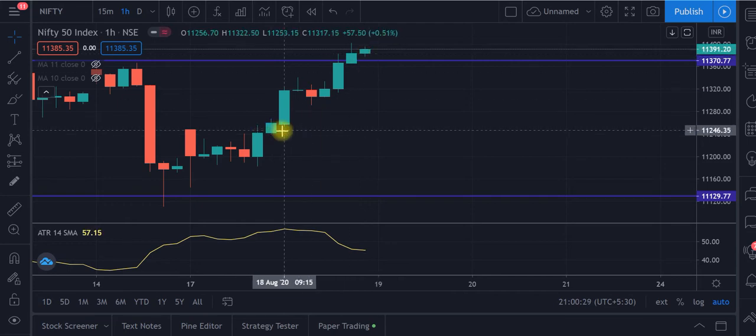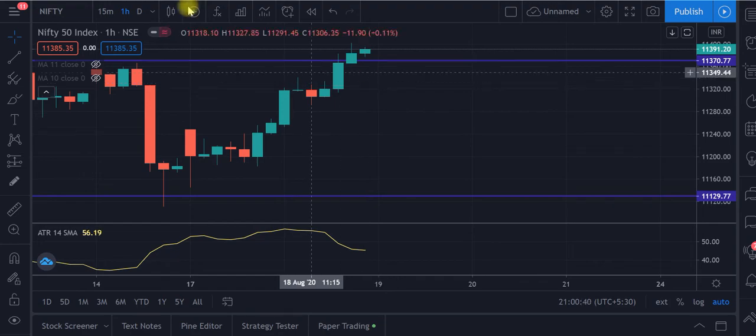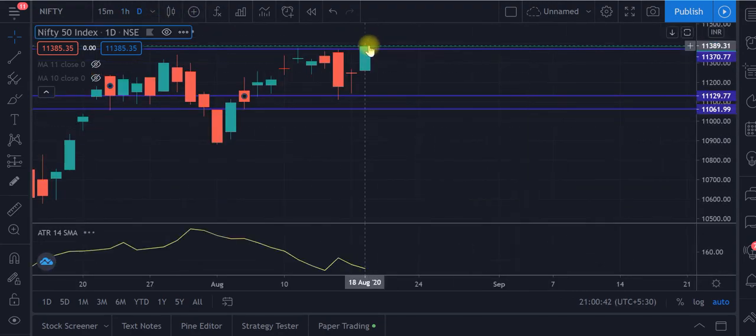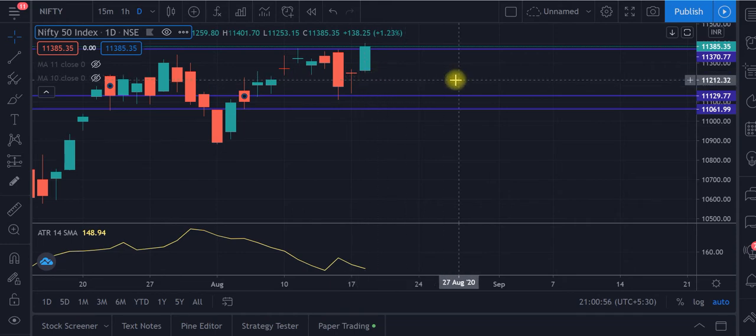The market opened at 11,256, not a gap up or gap down, a plain opening, and went up till 11,391. So it was a very good move, and it has crossed our resistance line, which we decided at the beginning of this week. It was a good move of around 1.23% today, that is 138 points above yesterday's close.